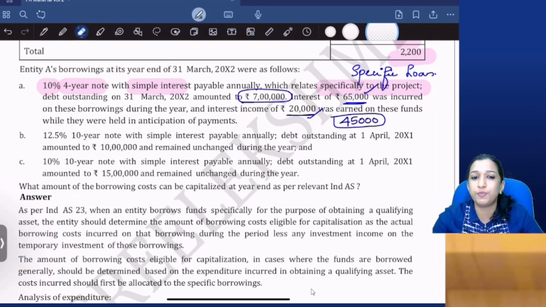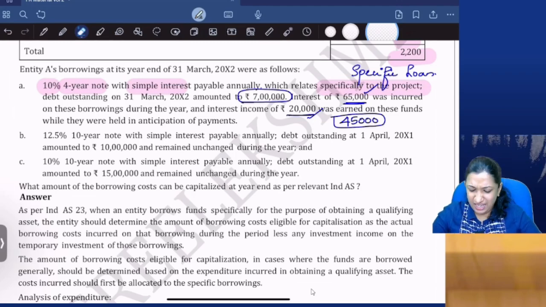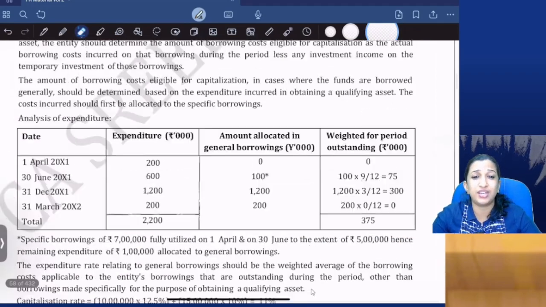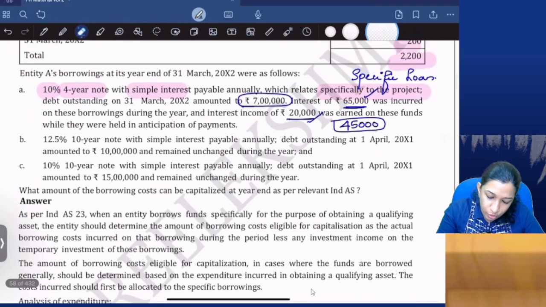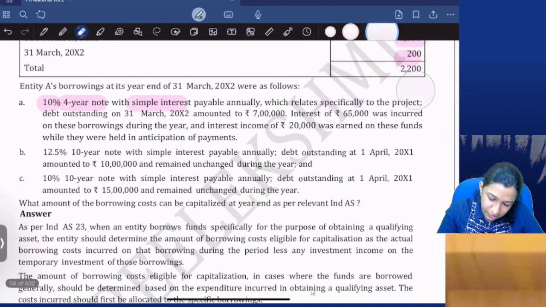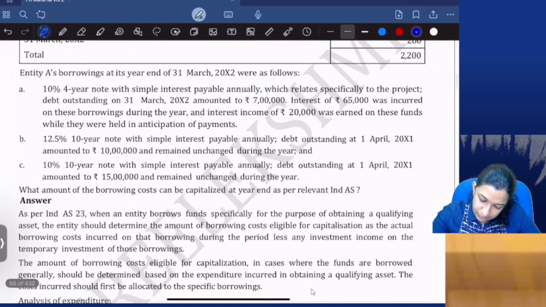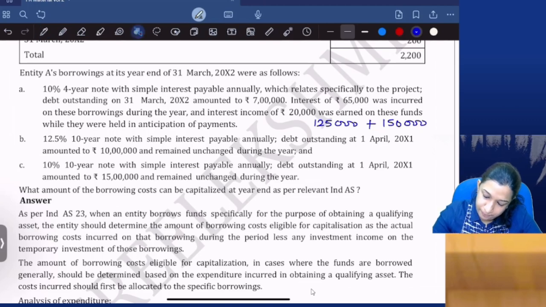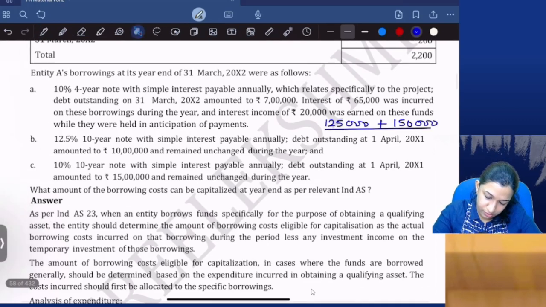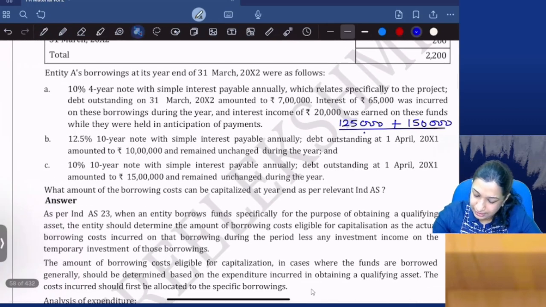If there are two non-specific or general borrowings, we need to calculate the capitalization rate. And I hope the capitalization calculation and all is very clear to you. But still, I'll do the computation here. How do I calculate this capitalization rate? 10 lakhs into 12.5%, 1,25,000, and 1,50,000, divided by, what is the total loan? 25 lakhs.